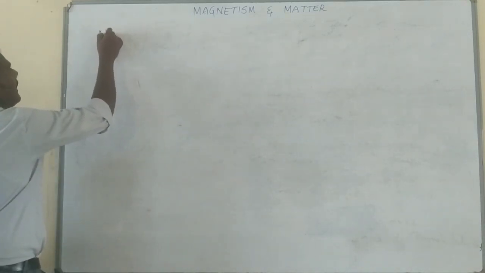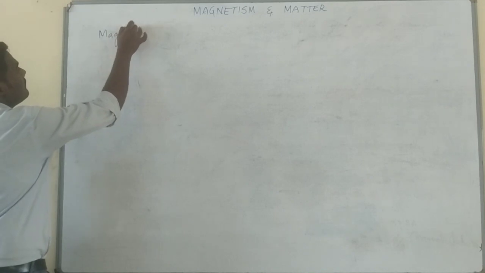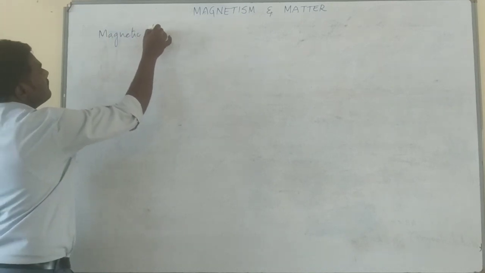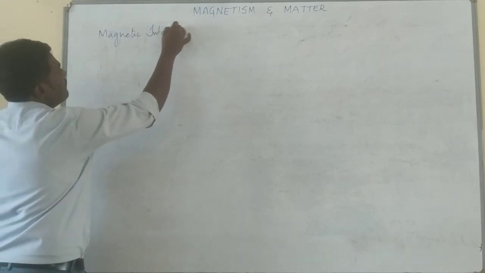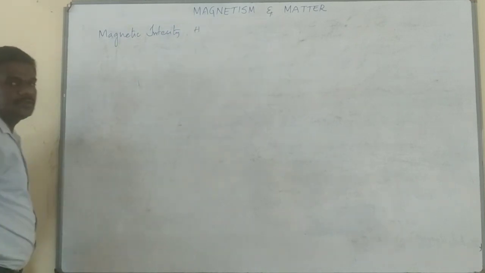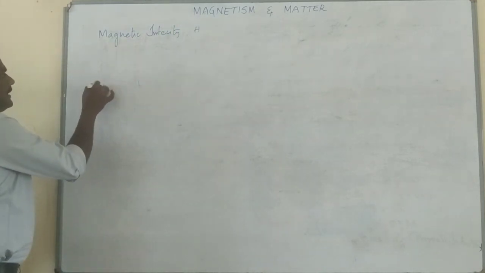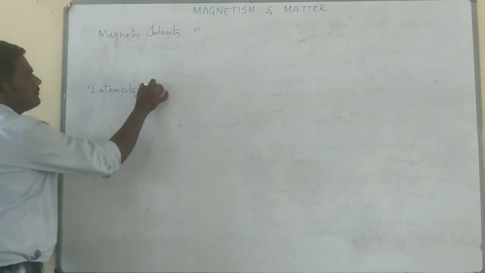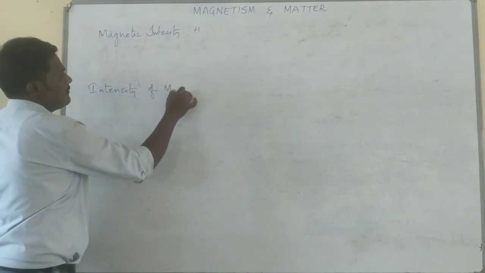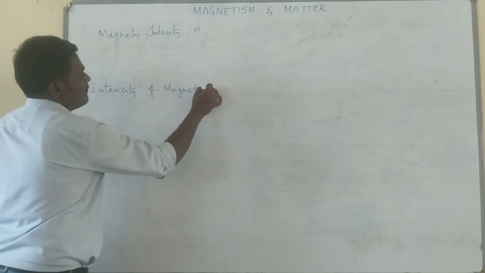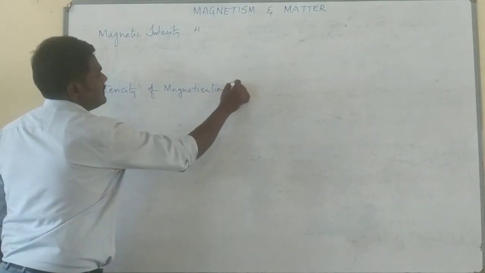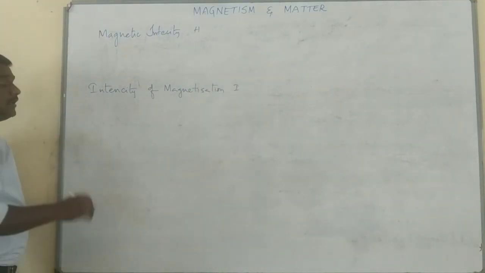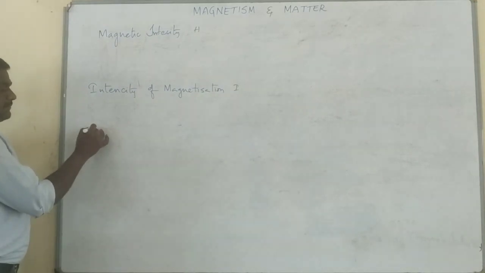known as magnetic intensity. Symbol is H. Next one, intensity of magnetization. Symbol is I. Next, you will get magnetic susceptibility.